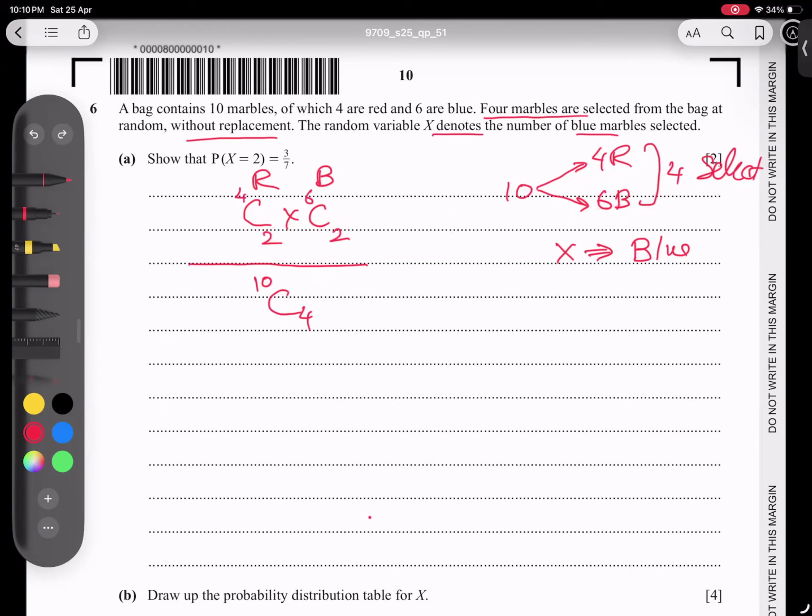And if we type it in the calculator, the answer, as he says, is 3 by 7. Yes, I got the same answer. So in case X is equal to 2, the probability is giving us 3 over 7. Same answer, proved.